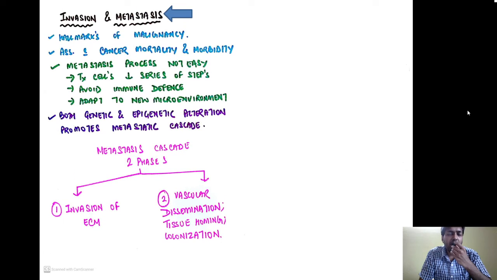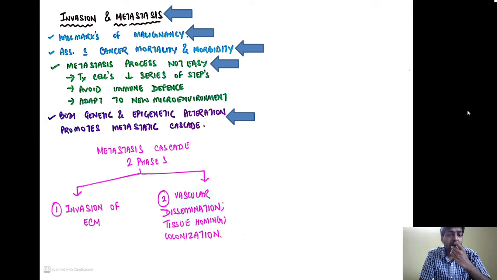So invasion and metastasis, as you know, is a very important hallmark of malignancy, and it is associated with cancer mortality and morbidity. Remember that the metastatic process is not an easy one, as here the tumor cells have to undergo a series of steps, plus they have to escape the host immune system, and they also have to adapt to the new microenvironment. Also remember that both genetic as well as epigenetic alterations are going to promote the metastatic cascade.